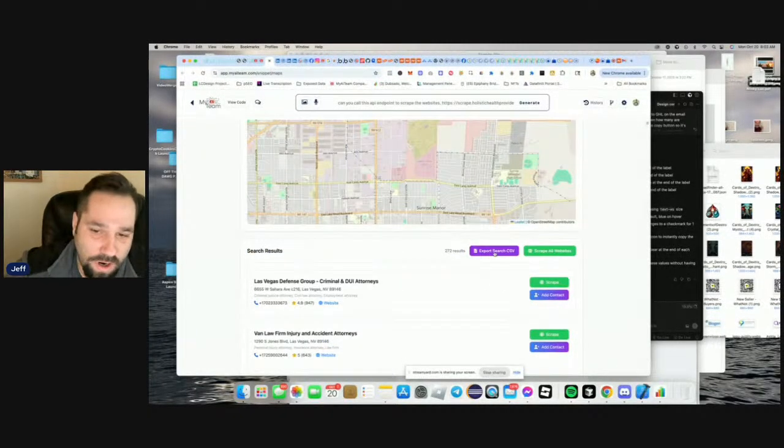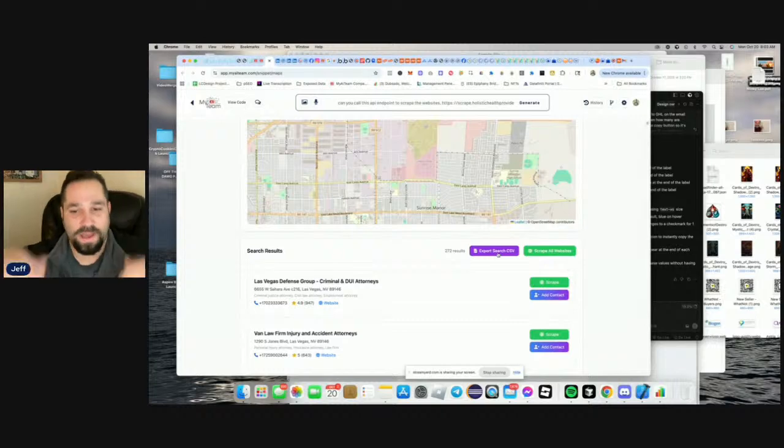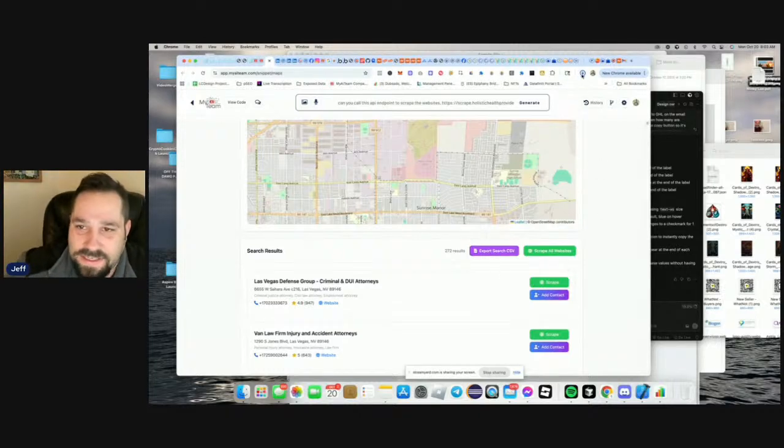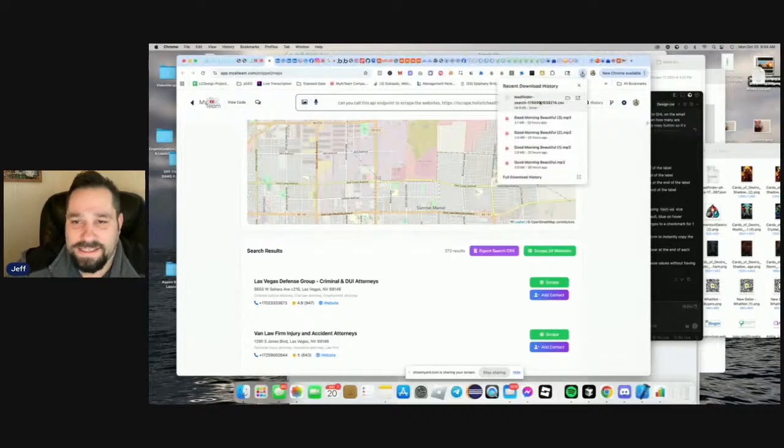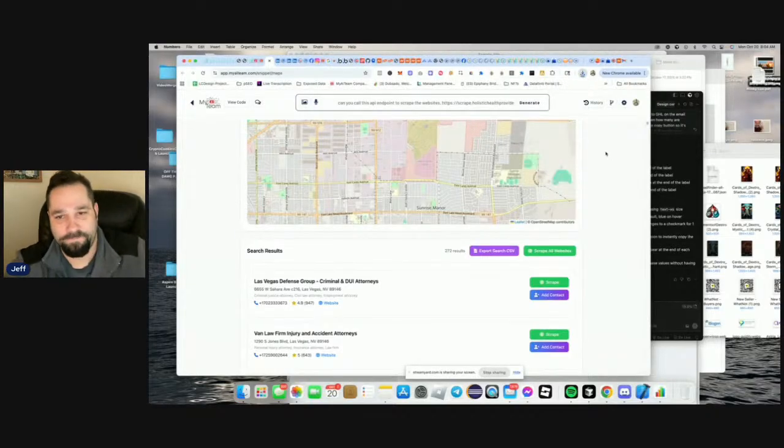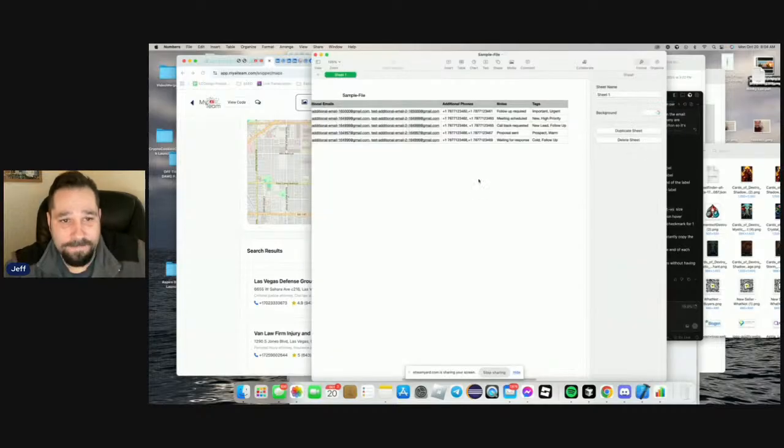If we go over into this, you can see one, we can export our search by CSV. So this will export the entire thing by a CSV. You can see we have a CSV, it downloads, and it has all of our leads. So this is all of our leads, all of the emails in the leads.